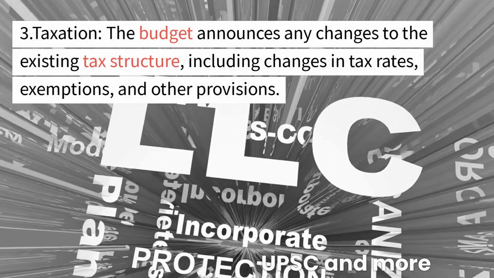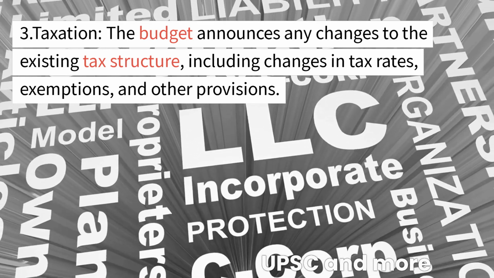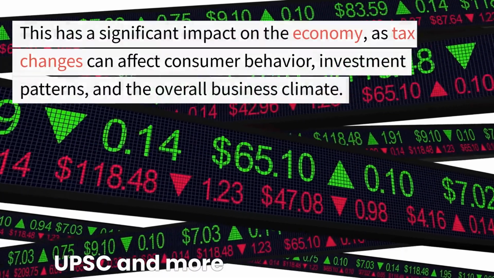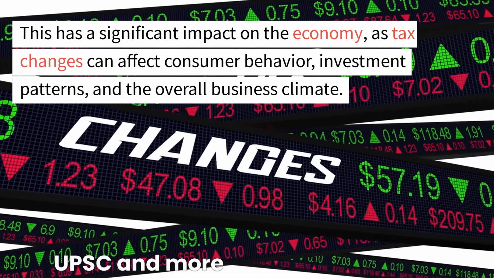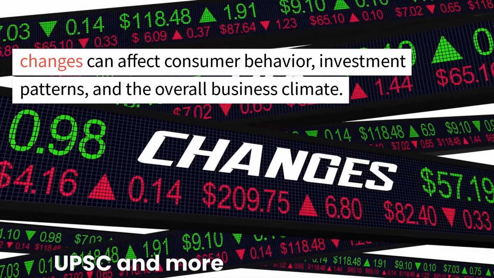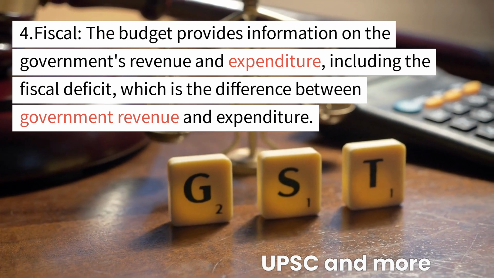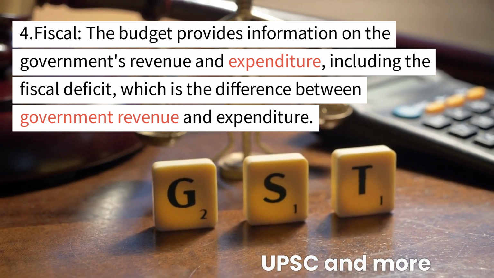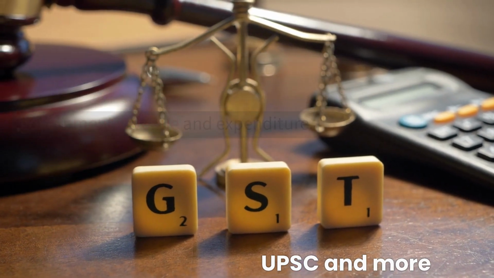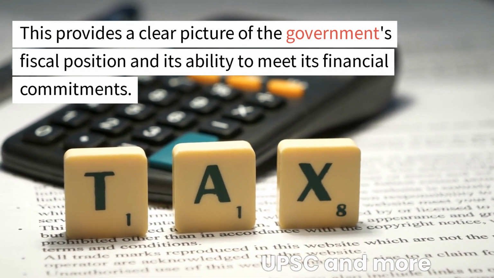3. Taxation. The budget announces any changes to the existing tax structure, including changes in tax rates, exemptions, and other provisions. This has a significant impact on the economy, as tax changes can affect consumer behavior, investment patterns, and the overall business climate. 4. Fiscal deficit. The budget provides information on the government's revenue and expenditure, including the fiscal deficit, which is the difference between government revenue and expenditure. This provides a clear picture of the government's fiscal position and its ability to meet its financial commitments.